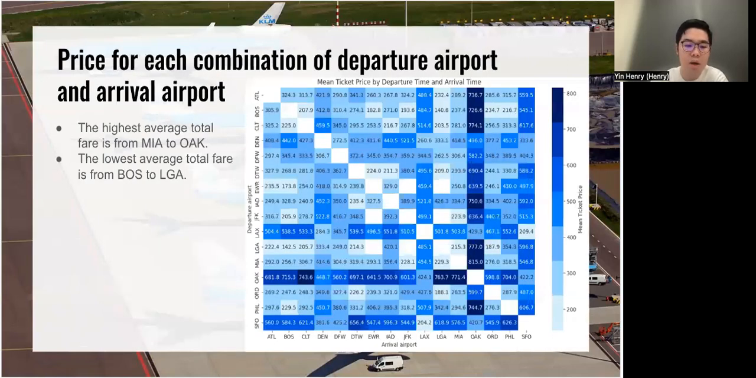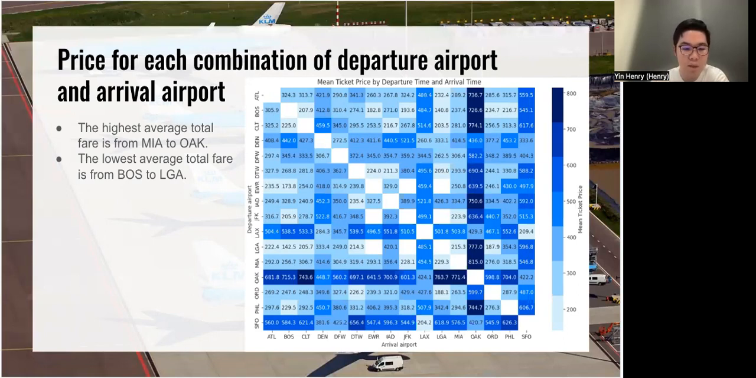And for the price, you can see this heat map. This is the heat map of the arrival and departure airports. So the highest average total fare is from Miami to Oakland, and the lowest is from Boston to LaGuardia.